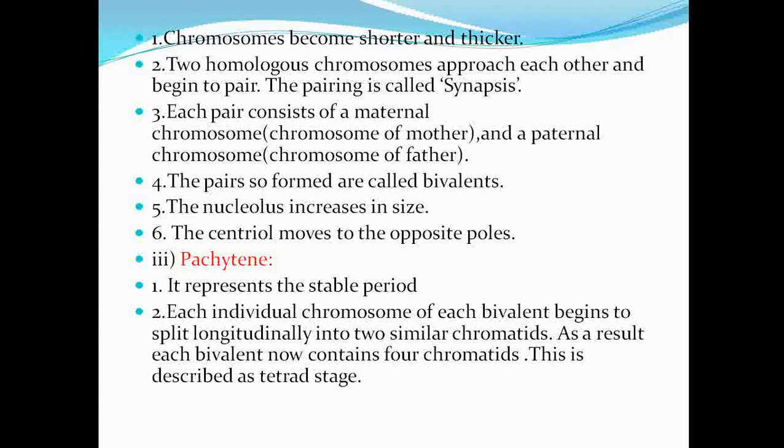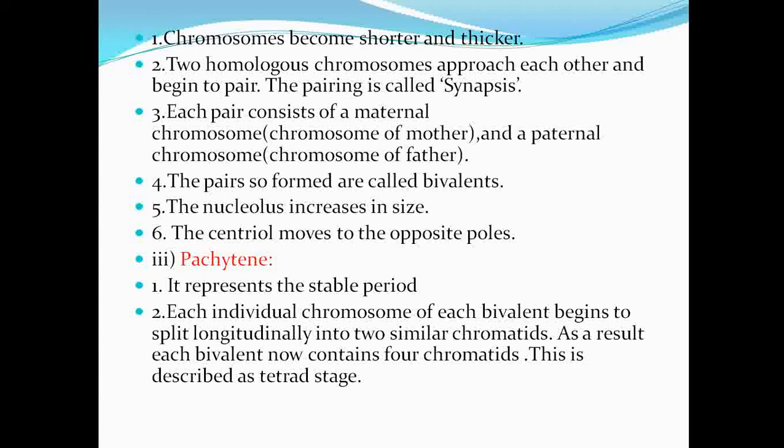So this pairing occurs between the maternal and paternal chromosome. Next, the process of pairing is called synapsis, and the pairs which are formed are called bivalents.